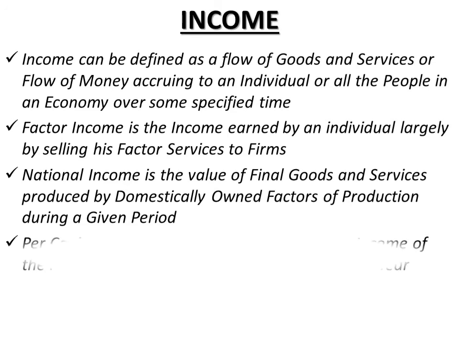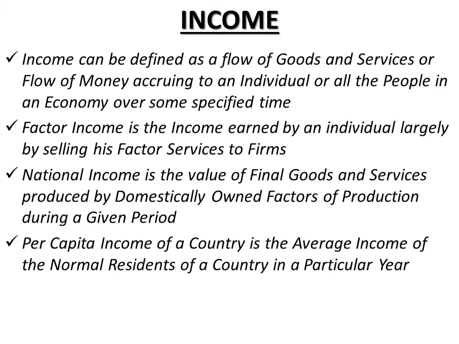Then the next concept is per capita income. Per capita income of a country is the average income of the normal residents of a country in a particular year. Now, the normal residents are those residents whose economic interest lies in the country where they are working, where they are living. They are known as normal residents. It is income per head of population. It is obtained by dividing national income of a country by its population.